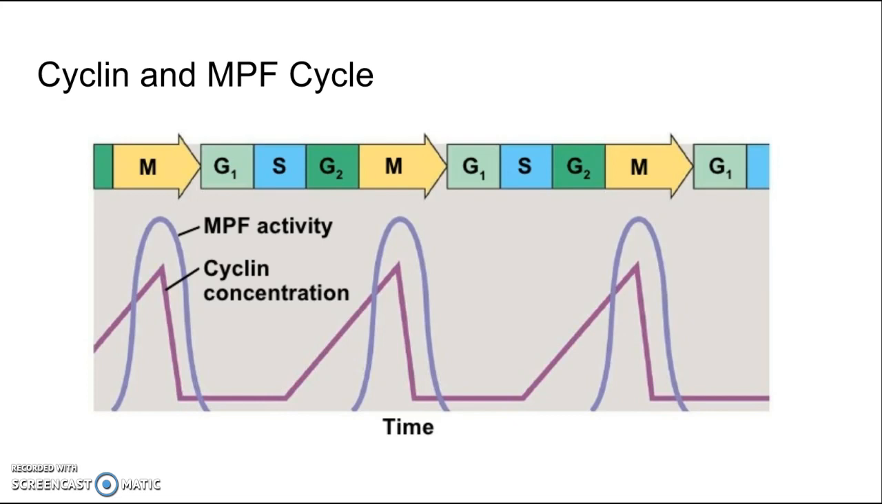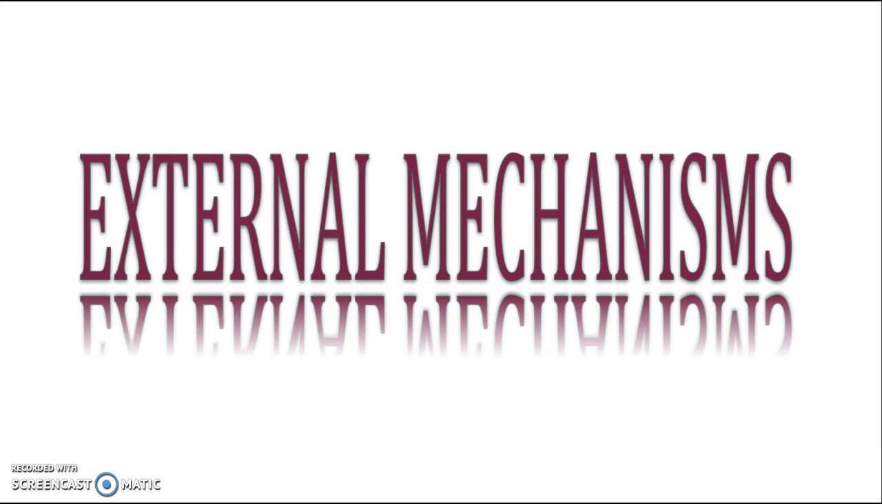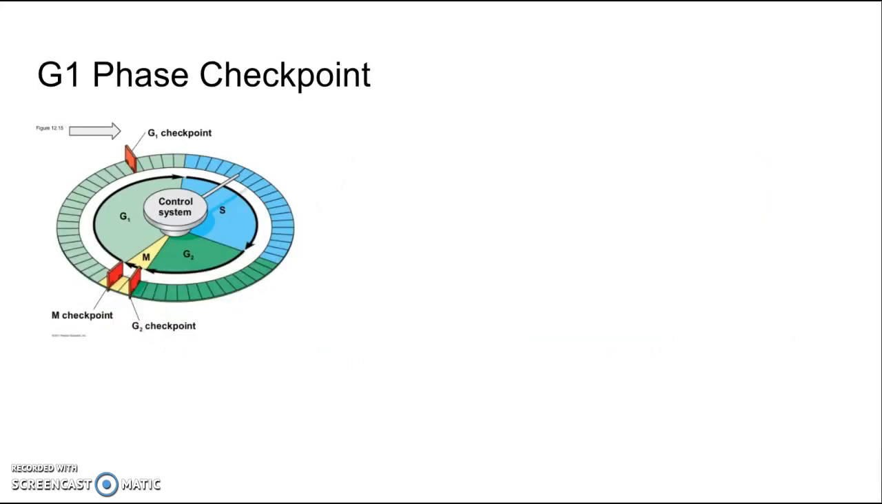Now to the external mechanisms. A regulator that would be considered an external mechanism would be the presence of essential nutrients. If cells are lacking nutrients, they may not be signaled to go to the next process in the cell cycle. An example of an external mechanism working at the G1 checkpoint is PDGF.